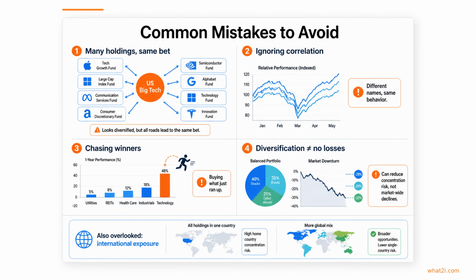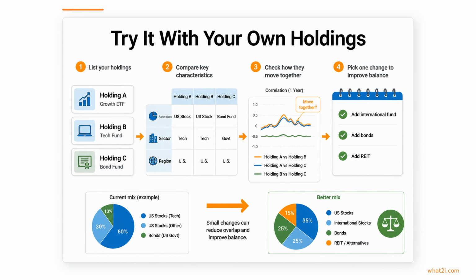Try a quick diversification check with 3 investments you own or are considering. Note each one's asset class, sector, and region, then ask whether they're likely to move together or react differently when markets change. If they look too similar, make one simple adjustment for better balance, such as adding an international fund to a domestic-only mix, adding bonds to an all-stock portfolio, or including a REIT for broader exposure.